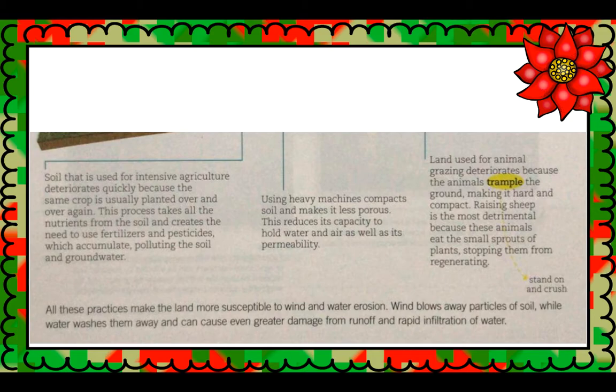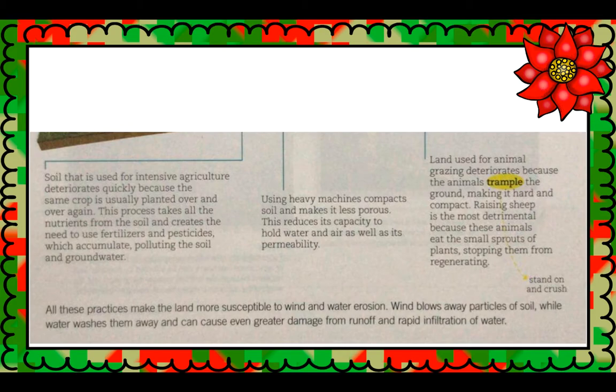Soil that is used for intensive agriculture deteriorates quickly because the same crop is usually planted over and over again. This process takes all the nutrients from the soil and creates the need to use fertilizers and pesticides, which accumulate, polluting the soil and groundwater. Using heavy machines compacts soil and makes it less porous. This reduces its capacity to hold water and air, as well as its permeability.